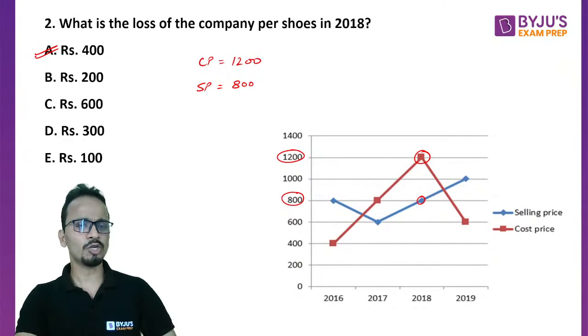Moving on to question number 3. Find the profit percentage of the company in 2019. So for 2019, I'll write both the prices, the cost price and the selling price. The cost price is shown by the red line, so that is rupees 600. And the selling price for the same year is rupees 1000. Now the profit here is in terms of rupees. I'm not talking about profit percentage right now. Profit in terms of rupees is 400.